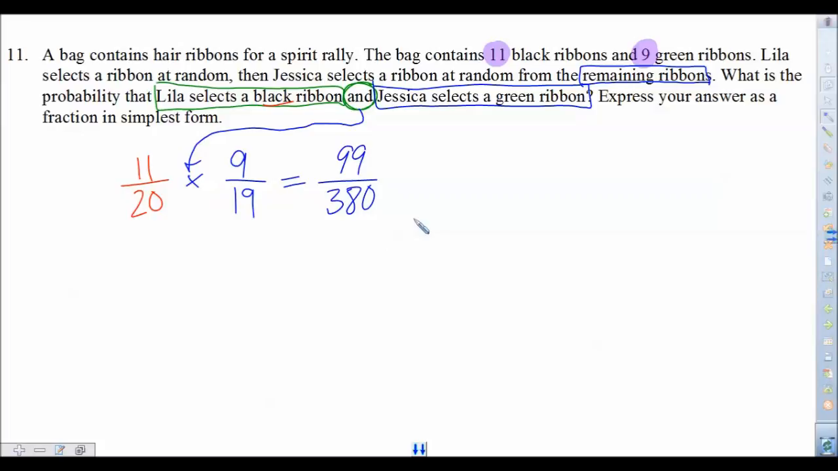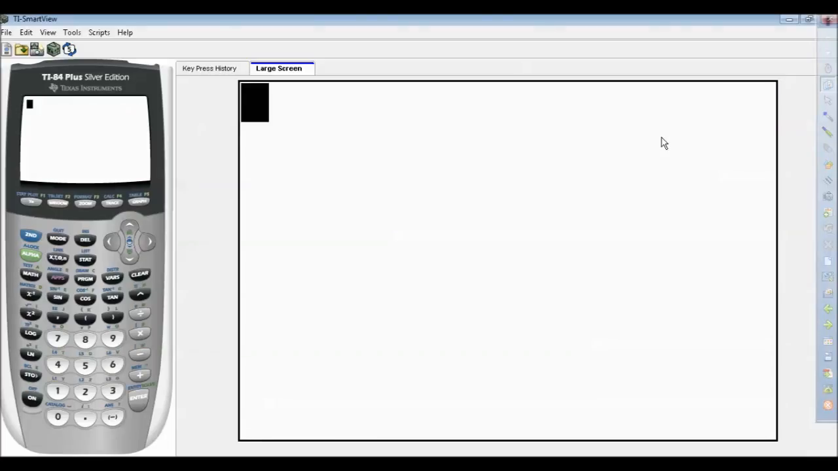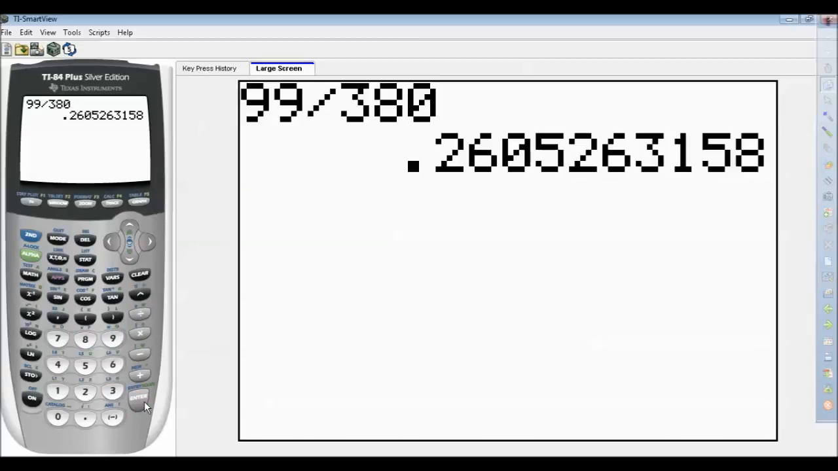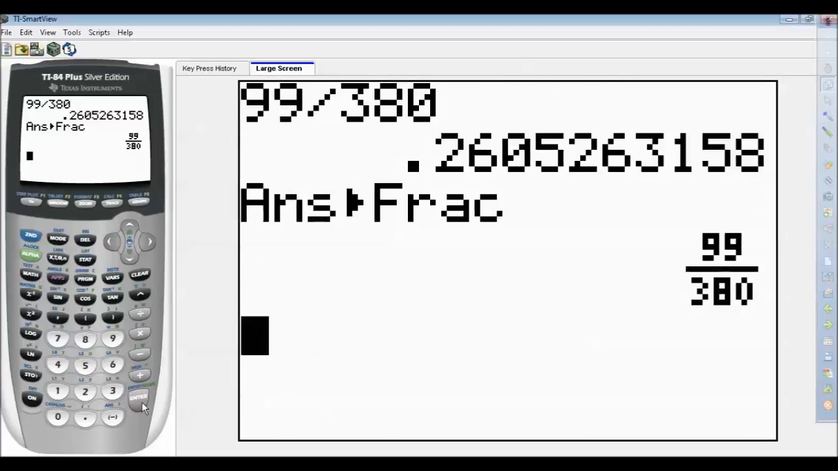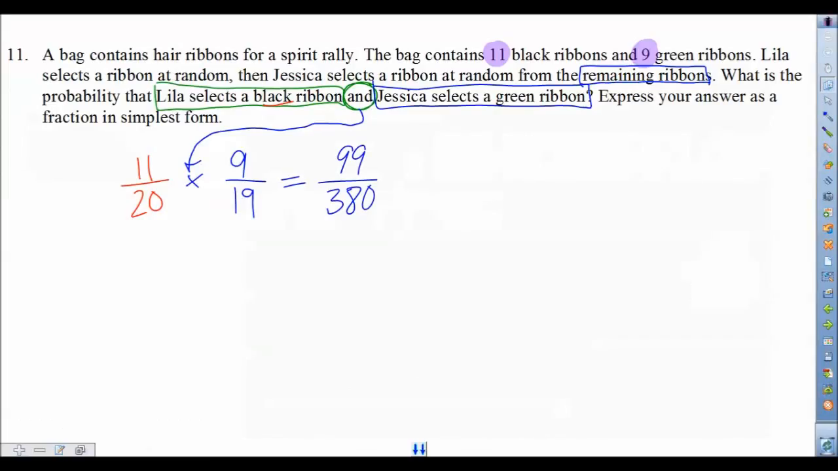Now, can this fraction be reduced? So an easy way to check would be taking the 99, dividing it by the 380, and using that really cool math fraction trick. What's that tell us? It means that the fraction couldn't be reduced. So yeah, our answer gets to stay just like this. And that's the answer we'd be looking for.